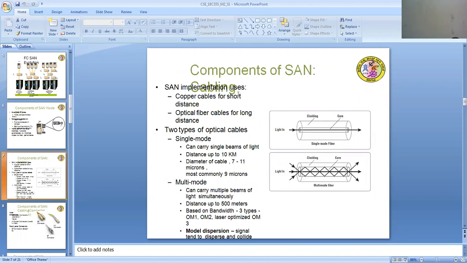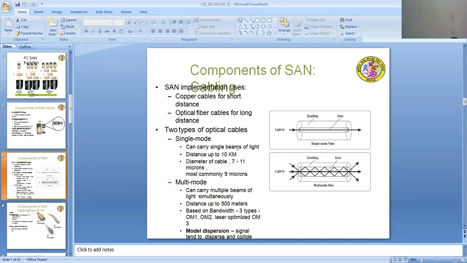SAN implementation uses copper cable for shorter distances and optical fiber for longer distances. Two types of optical cables are available: single mode and multi-mode. A single mode cable carries a single beam of light, distance up to 10 kilometers, with a cable diameter of 7 to 11 microns, most commonly 9 microns.